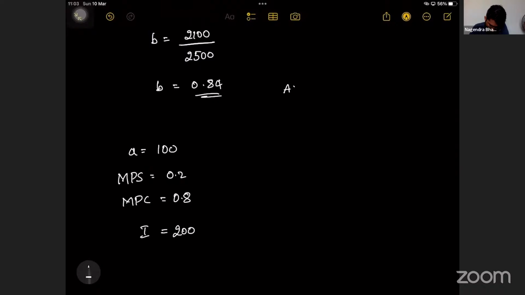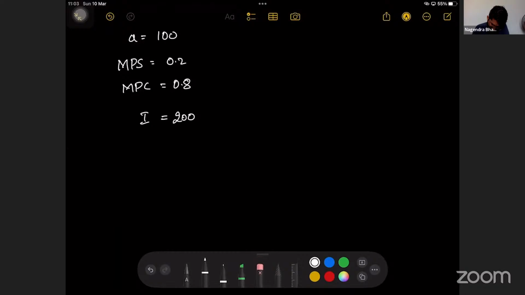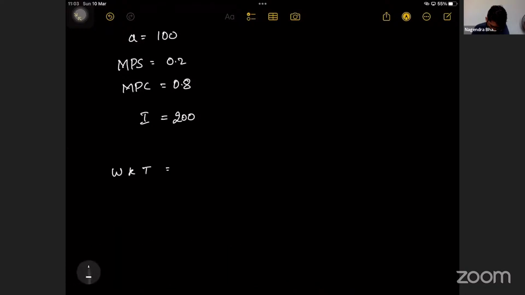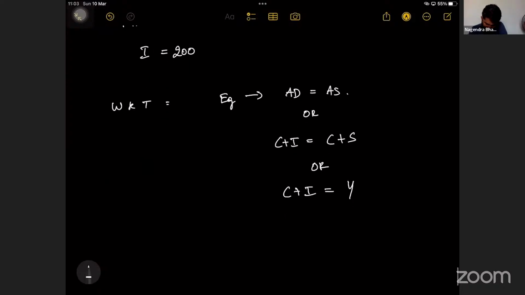We know that at equilibrium, AD is equal to AS, or C plus I is equal to C plus S, or C plus I is equal to Y. Do I know C?